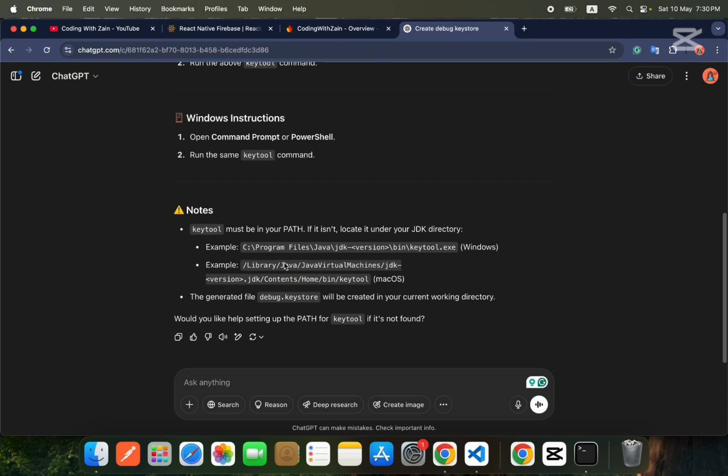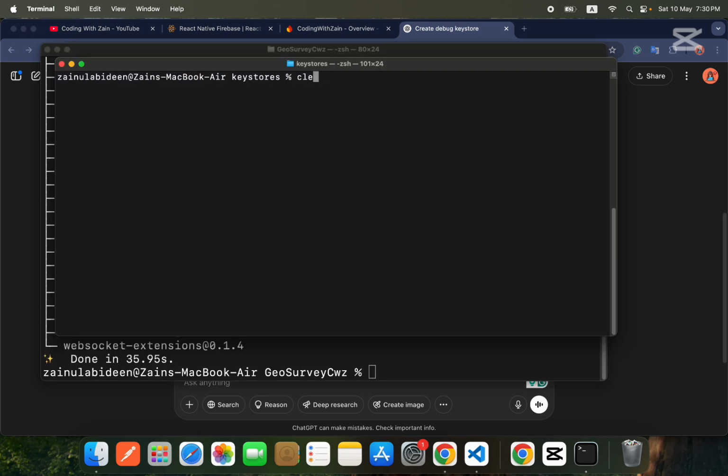So make sure in Windows your keytool.exe is present inside this path. By default it is present inside this path, but if you installed your Android Studio somewhere else, please provide that path.